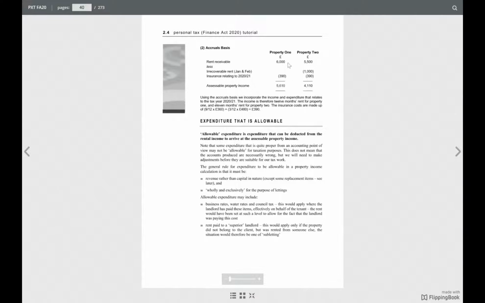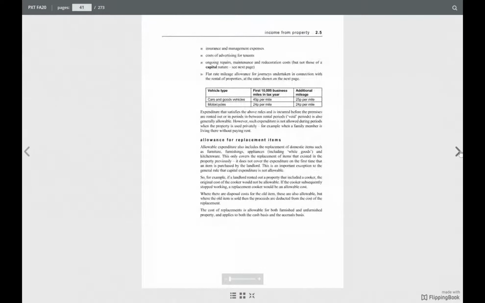If you're getting rent in advance, some people may like to do it on accrual basis as well, so that they pay less tax in that year. But for exam purposes, you have to assume it is on cash basis unless specified. Okay. All right, let's go on to the next one.